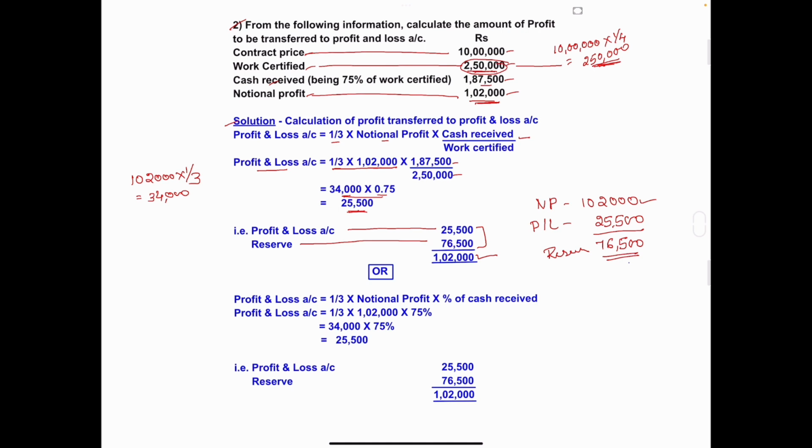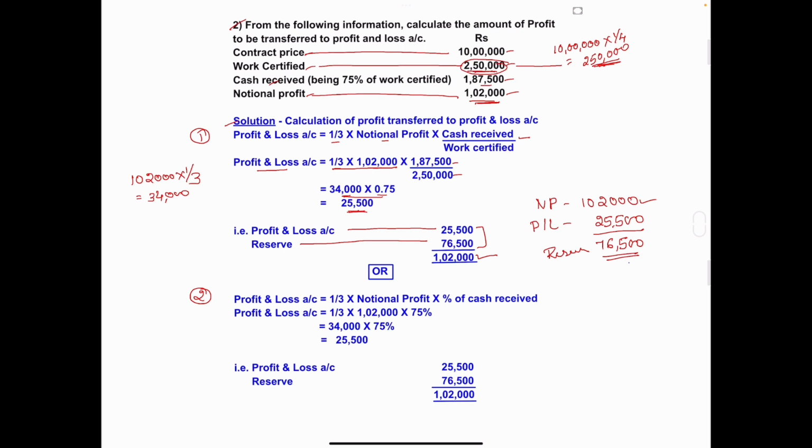Clear? So this is the first method. One more method is there. The formula is the same, just in place of cash received divided by work certified, you will take the percentage of cash received. So the formula is profit and loss account is equal to one third of notional profit into percentage of cash received.